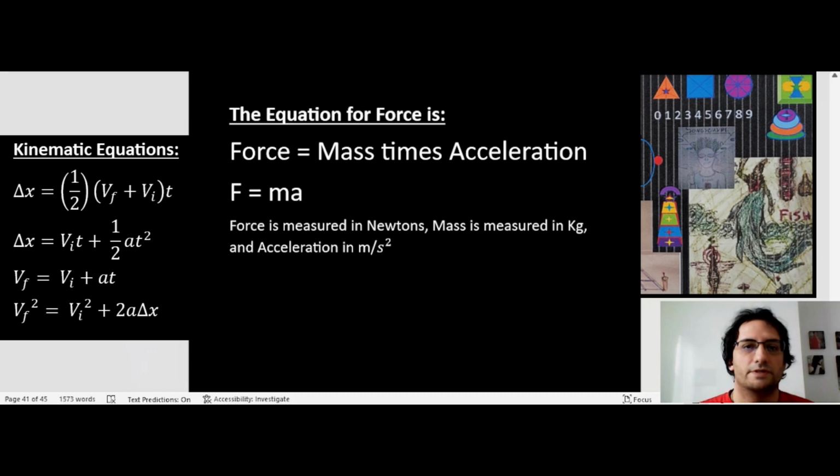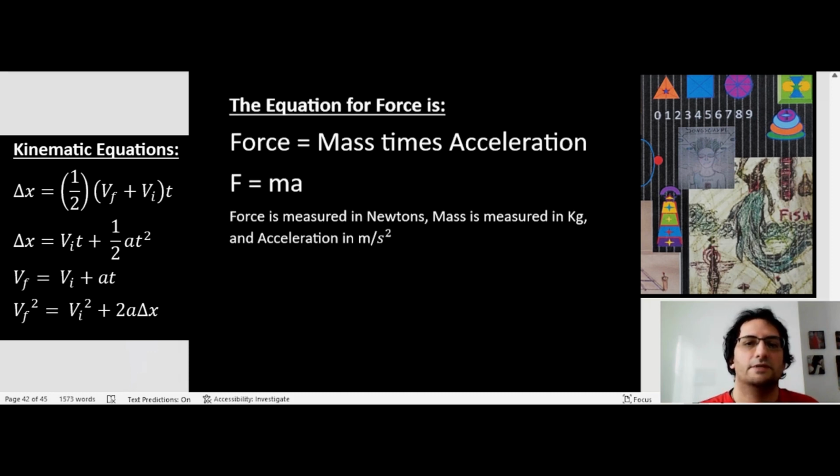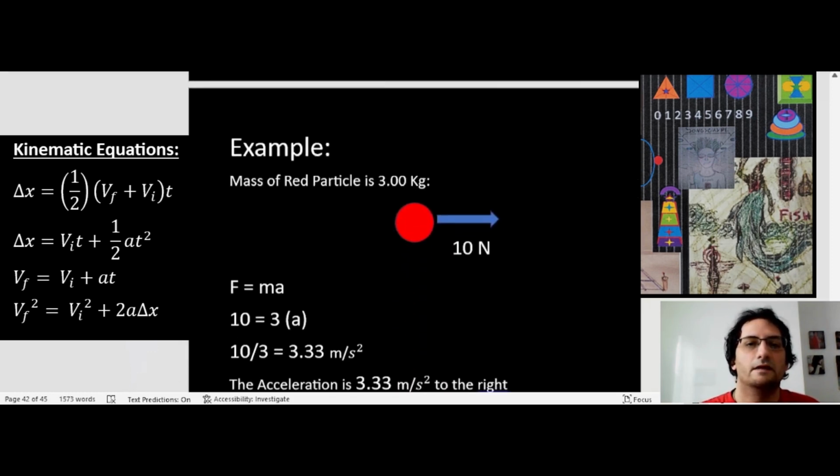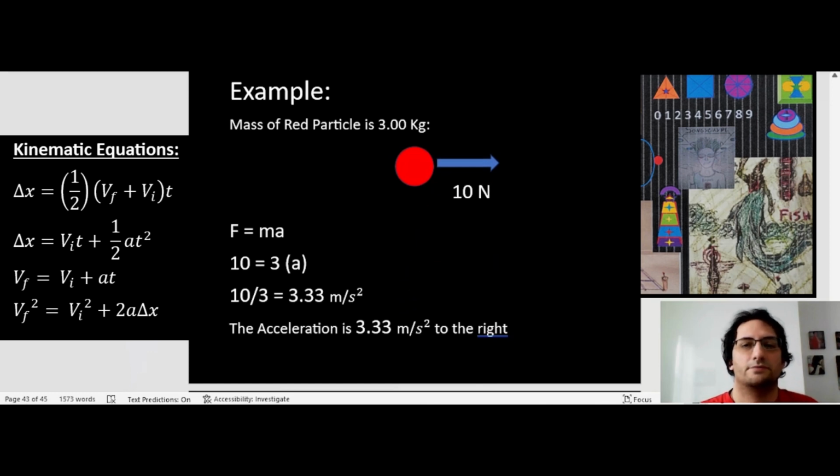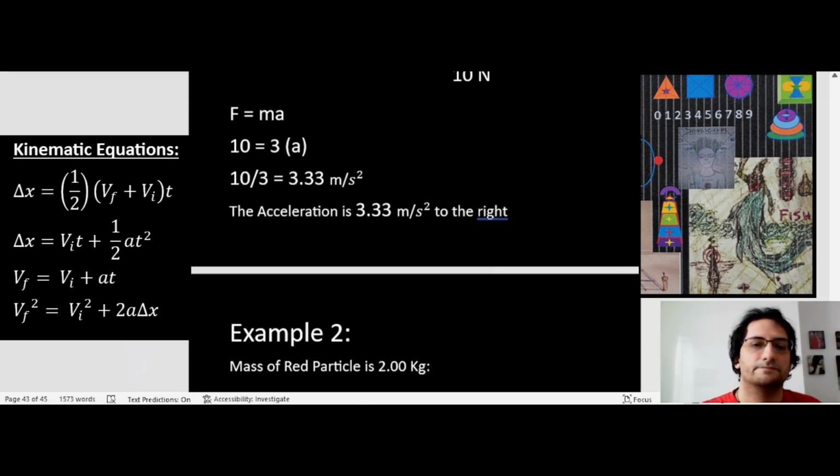The equation for force is force equals mass times acceleration, Newton's second law. Force is measured in newtons, mass is measured in kilograms, and acceleration in meters per second squared. Example 1. The mass of the red particle is 3 kilograms. There is a 10 newton force to the right. So using F equals ma, 10 is the F, 3 is the m, and what is a? So 10 divided by 3 is 3.33 meters per second squared. The acceleration is 3.33 meters per second squared to the right. Acceleration has both magnitude and direction.